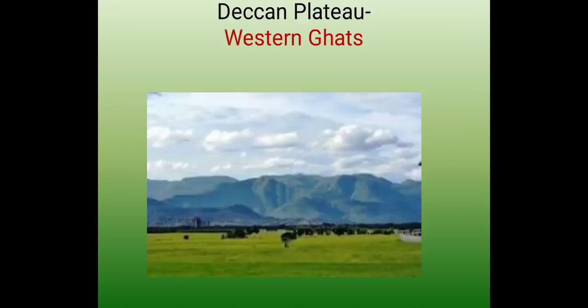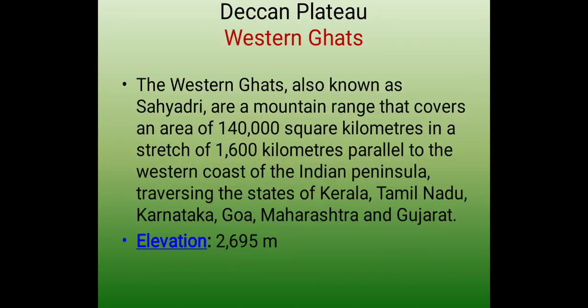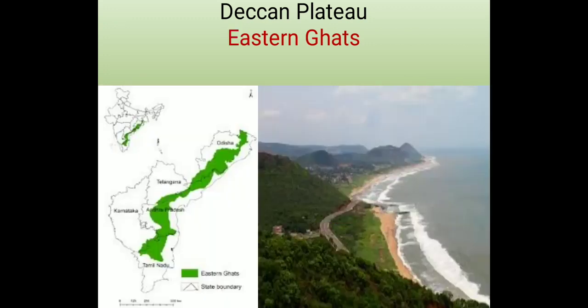In Deccan Plateau, we will talk about Western Ghats. Western Ghats, also known as Sahyadri, are a mountain range that covers an area of 1,40,000 square kilometers in a stretch of 1,600 kilometers parallel to the western coast of the Indian Peninsula. It has a height of 2,695 meters.